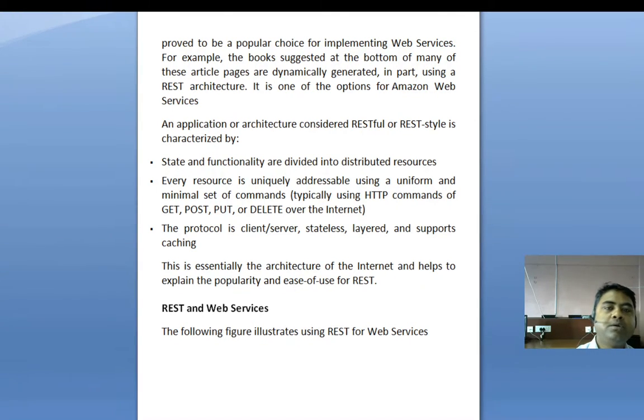It has proved to be a popular choice for implementing web services. As an example, many of the article pages are dynamically generated, in part using a REST architecture, and it is one of the options of Amazon Web Services.